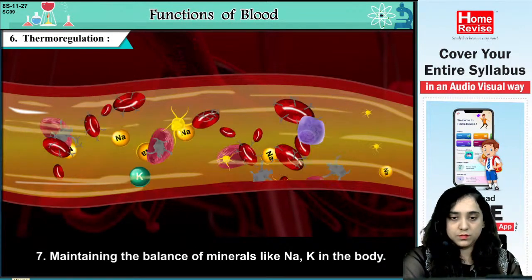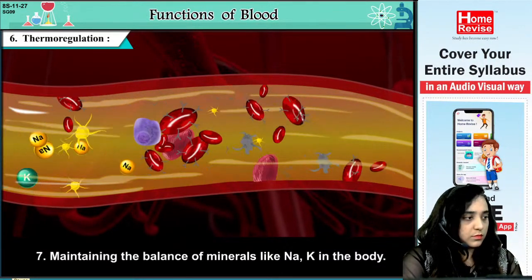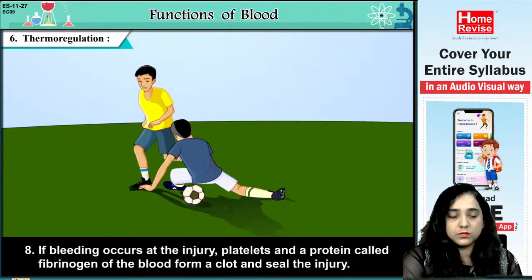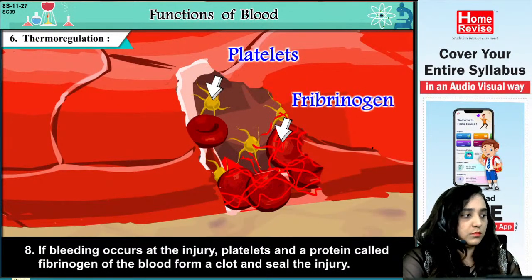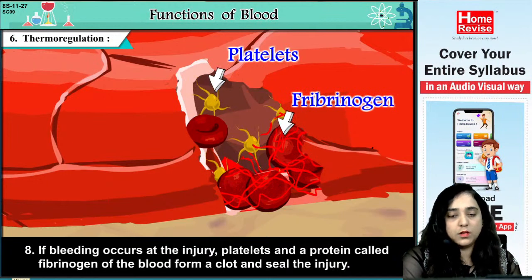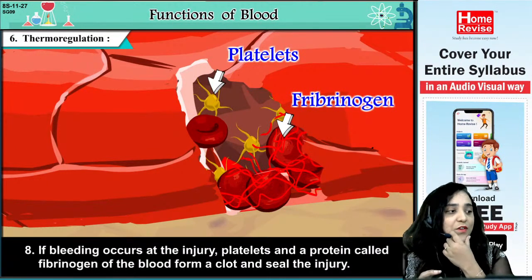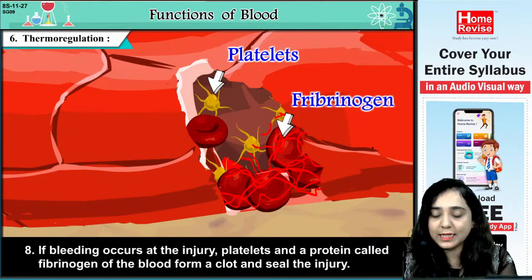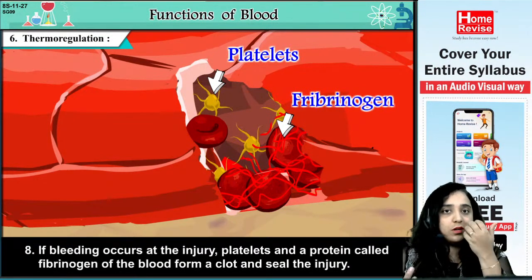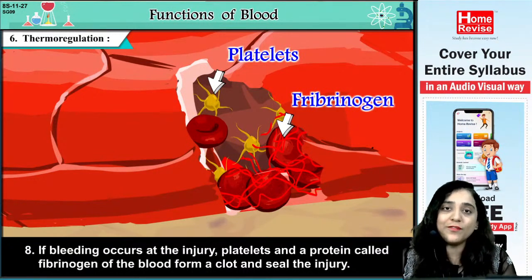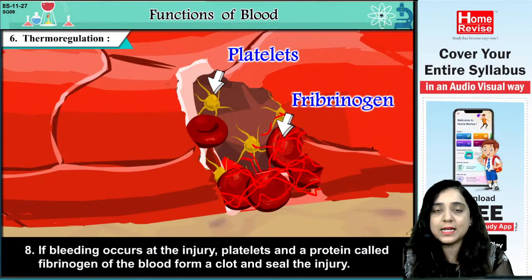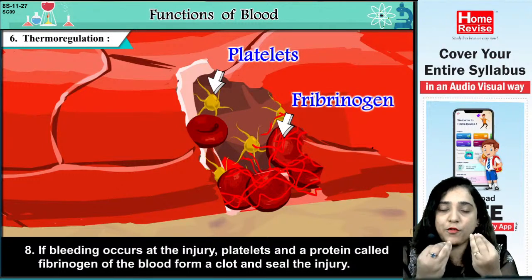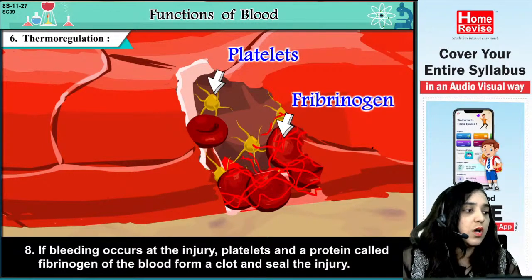7. Maintaining the balance of minerals like sodium and potassium in the body. 8. If bleeding occurs at the injury, platelets and a protein called fibrinogen of the blood form a clot and seal the injury. Whenever you fall, you will find that at first the wound or cut is very fresh, but day by day you will feel that your body is responding to it. Your body starts healing it, forms a clot and seals the injury automatically.